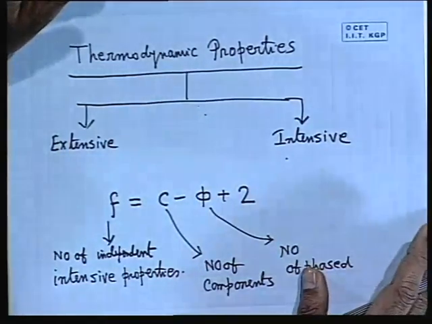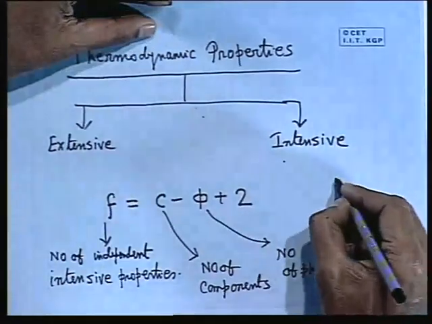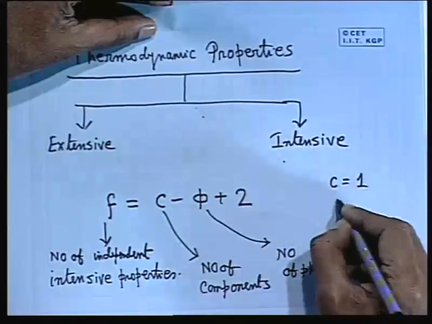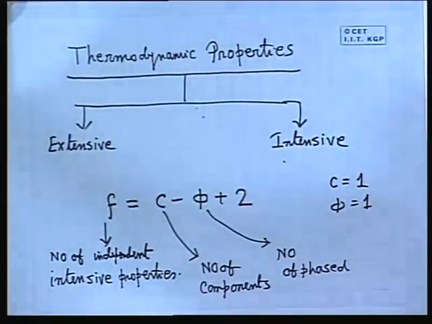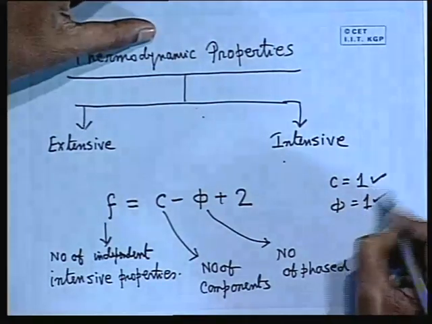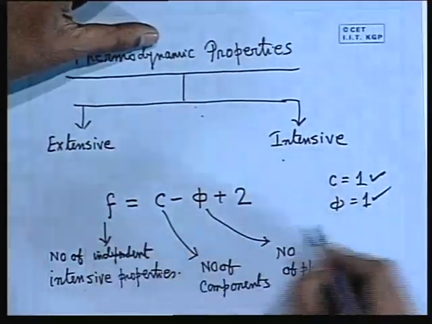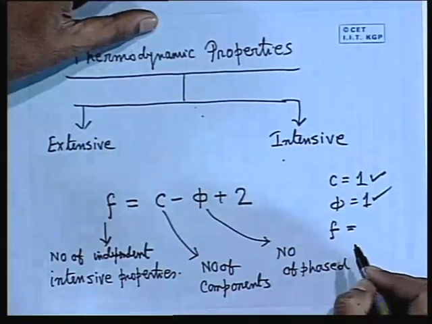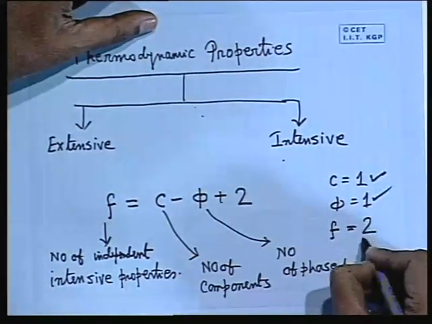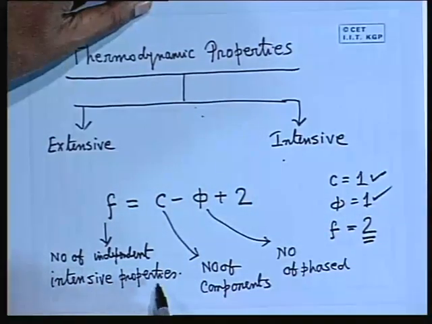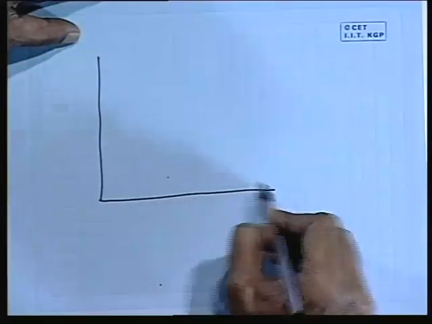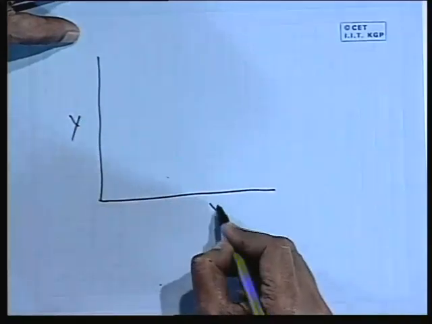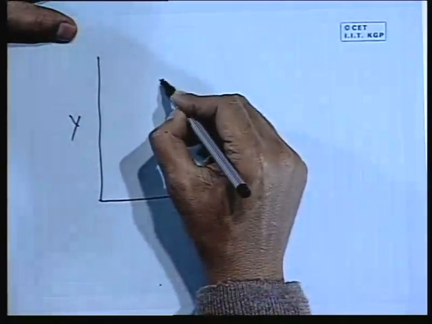Now consider a simple case where the number of components C is 1 and the number of phases is 1. That means a single gas or a single liquid, one component in a single phase. Then what is F? 2. That means only 2 independent intensive properties are required to fix the state of the system. So I can show in a 2-dimensional plane with x, y as thermodynamic properties that this is a state of the system.